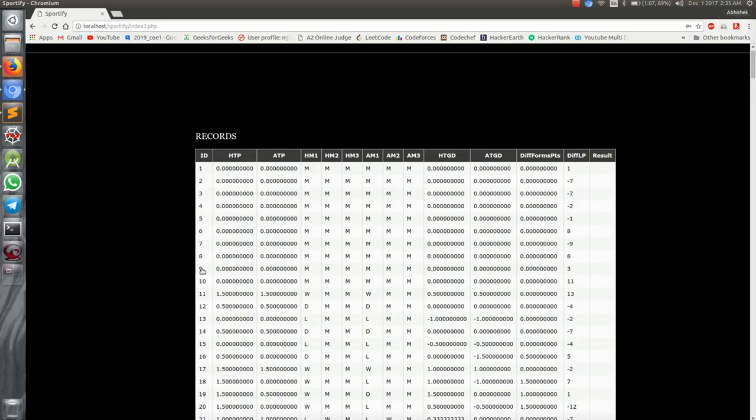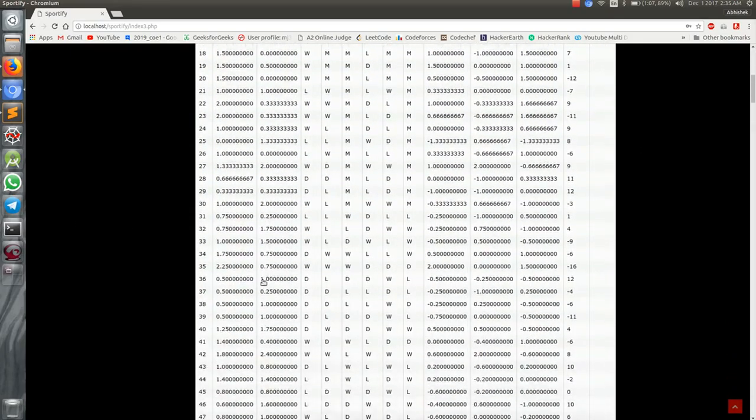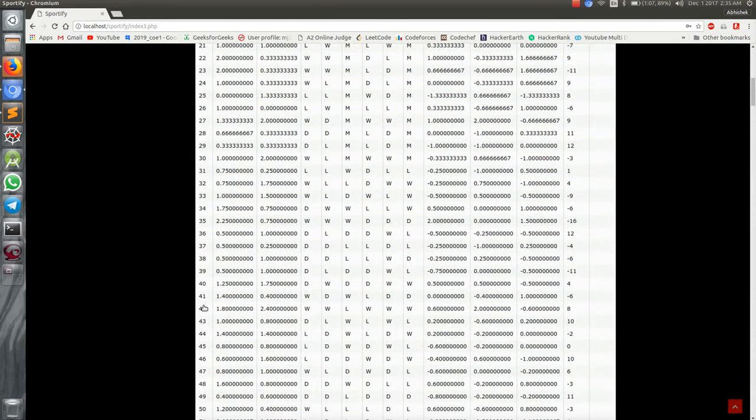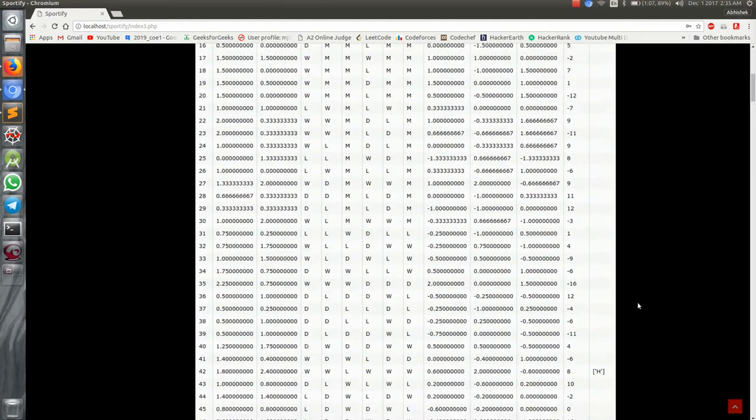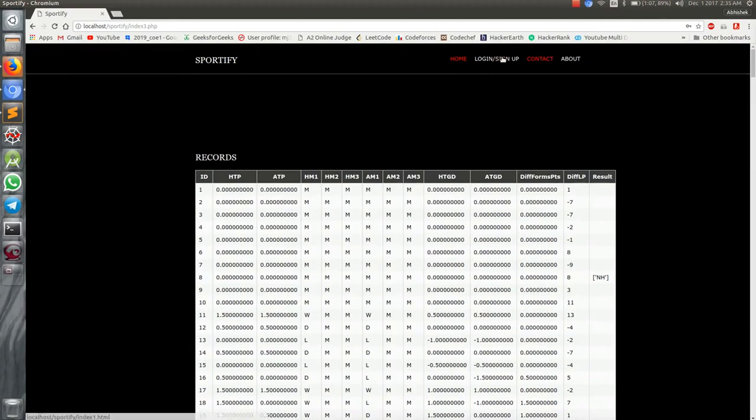For example, if I click on this record of ID number 8, it is showing me predicted, so I'll head over to a random number now. Let's suppose we click on 42, and now let's see who wins. See, the home team wins, and here the non-home team wins. So this is a basic demonstration of how the ML engine works.